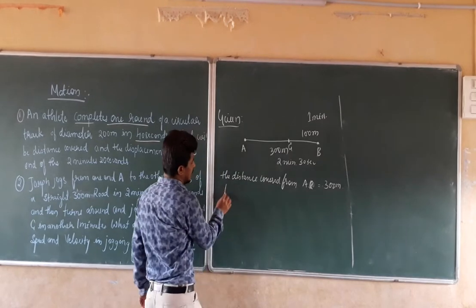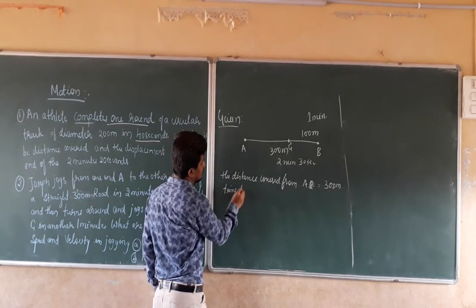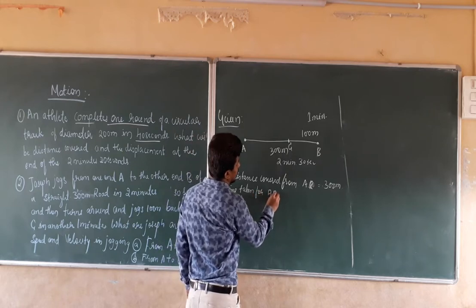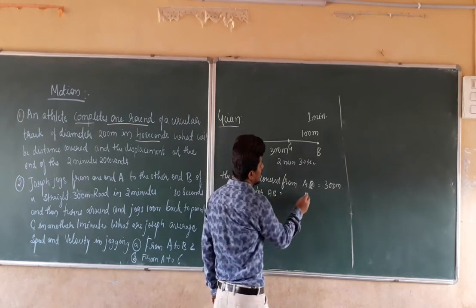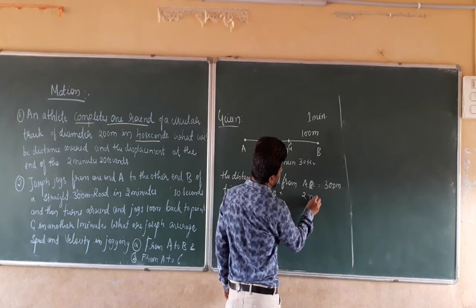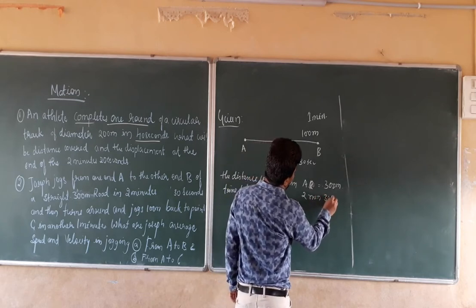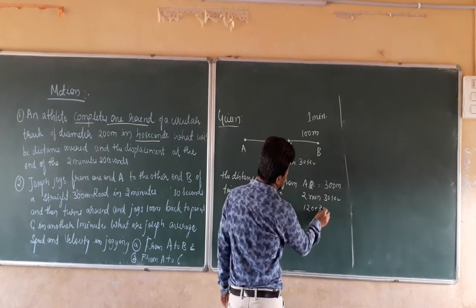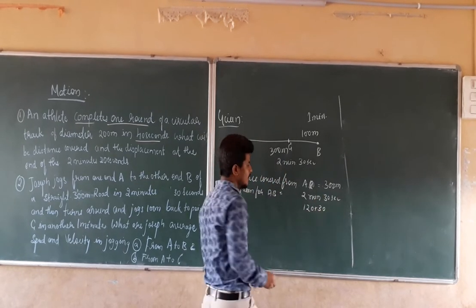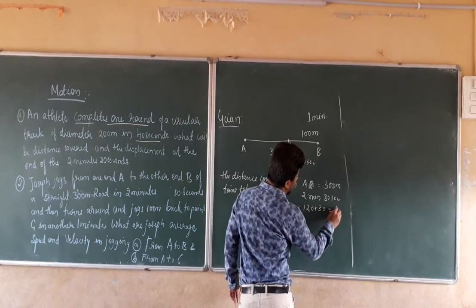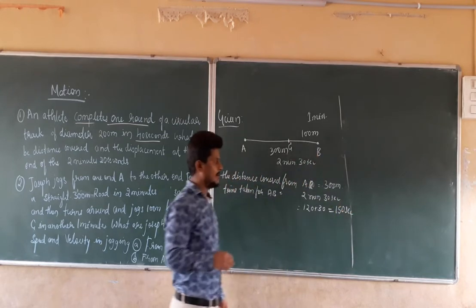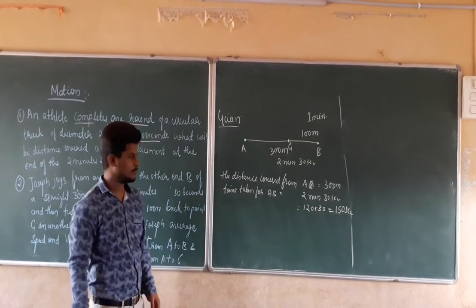Time taken for AB is equal to 2 minutes and 30 seconds, which can be written as 120 plus 30 seconds, since 2 minutes has 120 seconds, so we can write it as 150 seconds. Time taken for completing 300 meters is 150 seconds.